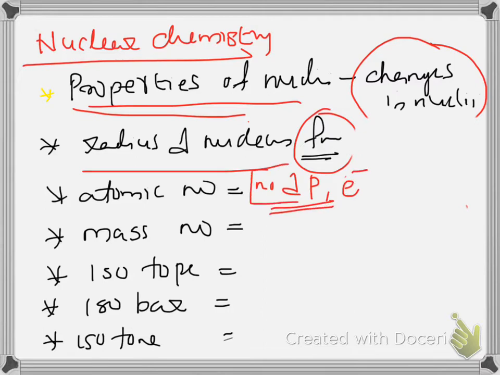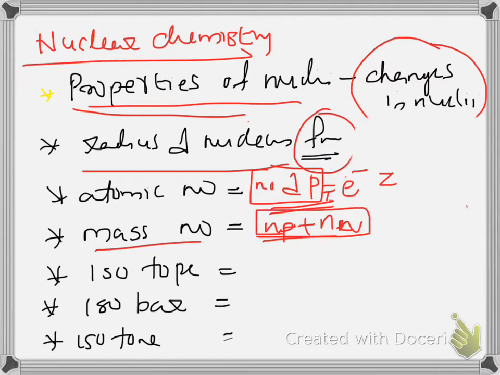Normally we take the number of protons, but for a neutral atom protons equal electrons, so it can also be taken as the number of electrons. It is represented by the symbol Z. Mass number is the number of protons plus the number of neutrons.